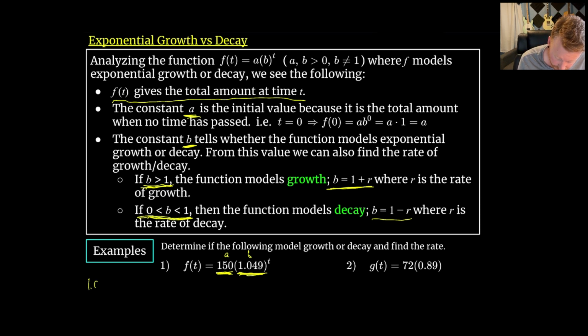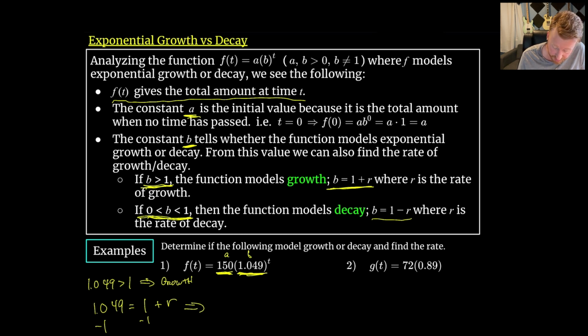So since 1.049 is larger than 1, this means that we have exponential growth. I also know that b, which is 1.049, is equal to 1 plus r. So if I want to know what r is, well, I can just subtract 1 from both sides.